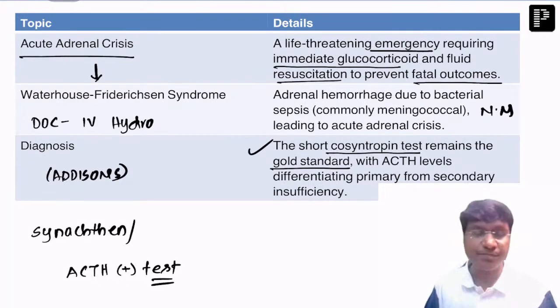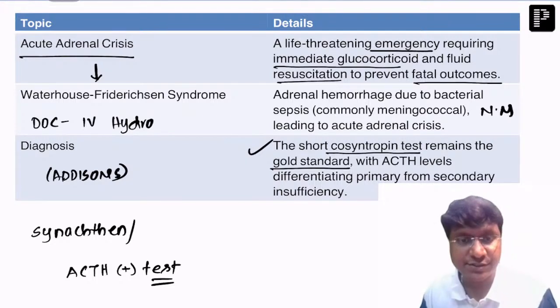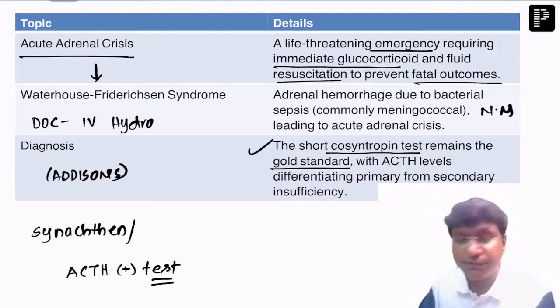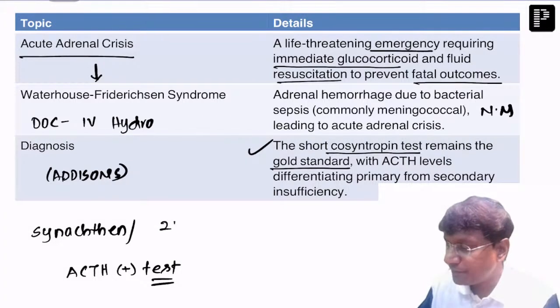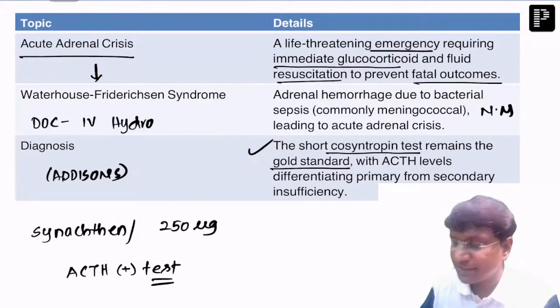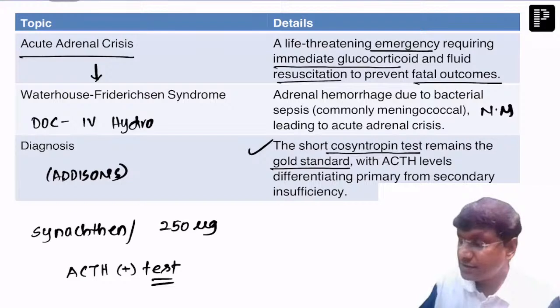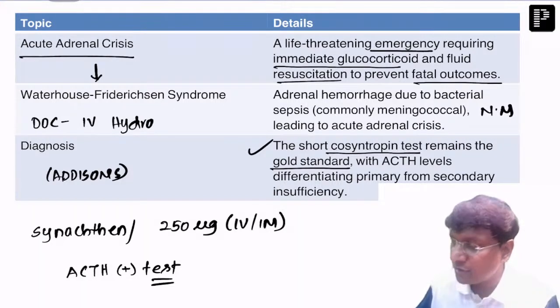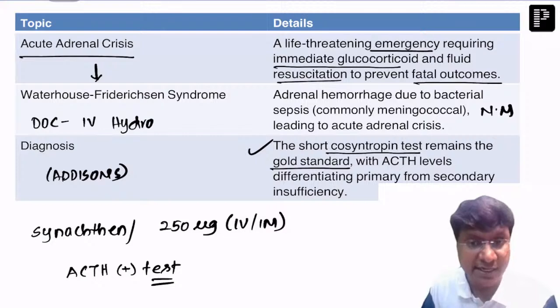So this is about the cosyntropin test. Now, what will be the result of the cosyntropin? You need to give cosyntropin. How much? 250 micrograms of cosyntropin has to be given, either IV or IM, which is an ACTH analog.